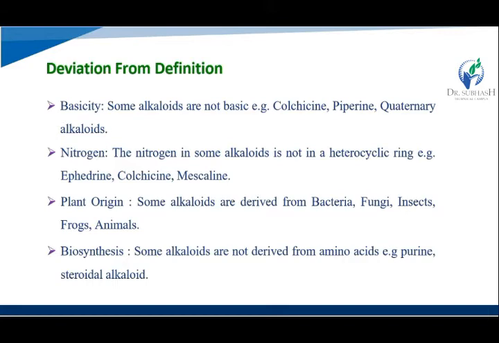Then plant origin: some alkaloids are derived from bacteria, fungi, insects, frogs and animals.